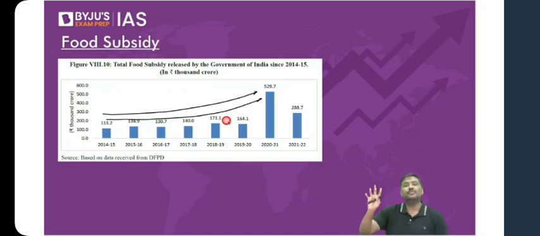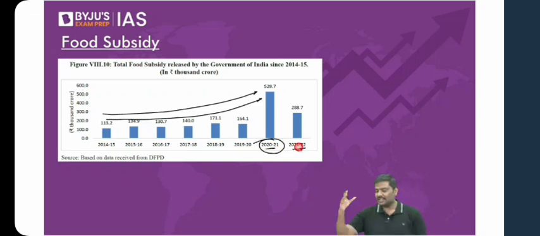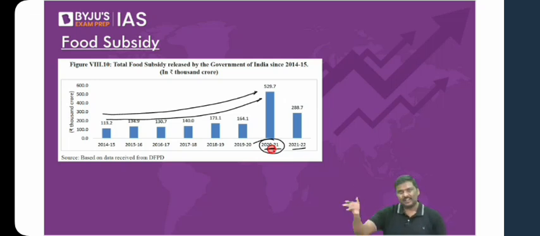We should be able to optimize it. We should be able to control it. What has happened to the food subsidy bill in 2021, 21 and 22? Please have a look at it. It has continuously kept on increasing. And again, sir, don't keep on asking why in 2021 this kind of a spike is there. You already know the answer.